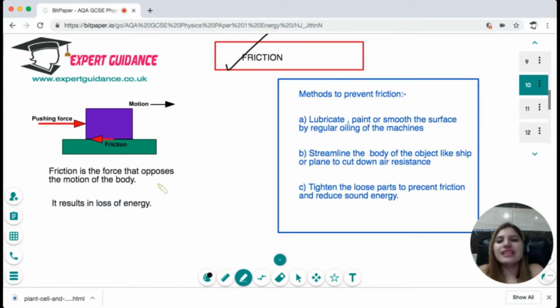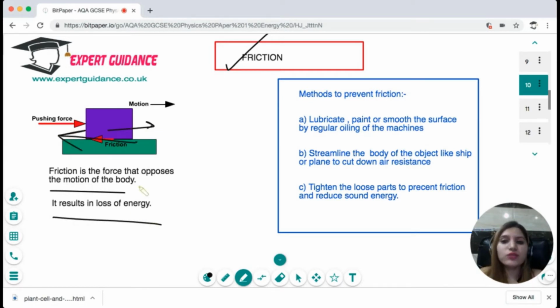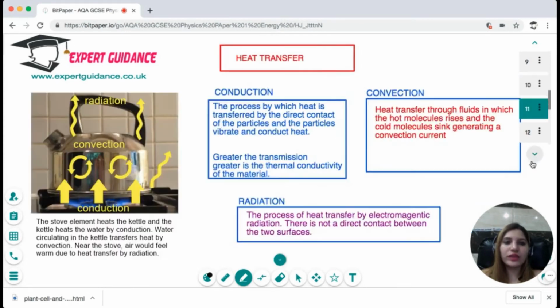Now, next is friction. Friction is the force that opposes the motion of the body, and friction results in the loss of energy. So, for example, if the body is moving here, the friction will try to move it in the reverse direction and slow it down. How can we prevent friction? We can lubricate, paint, or smoothen the surface by regular oiling of the machine. If there's air resistance, air friction, then we can streamline the body of the object, like a ship or plane, to cut down the air resistance. At times there is energy loss due to sound, so we can tighten the loose parts to prevent friction and reduce sound energy. So you should know the examples of friction and the ways to prevent it.